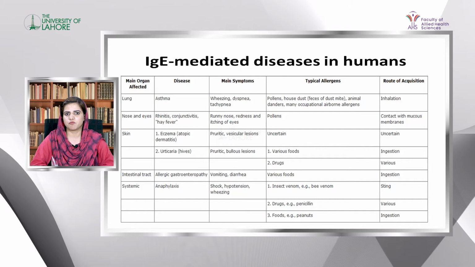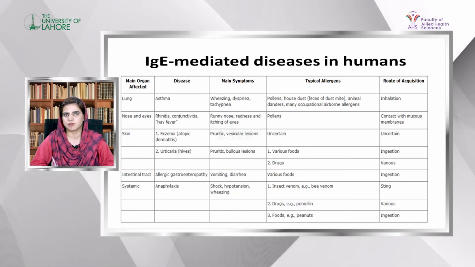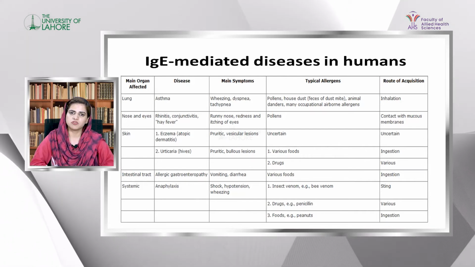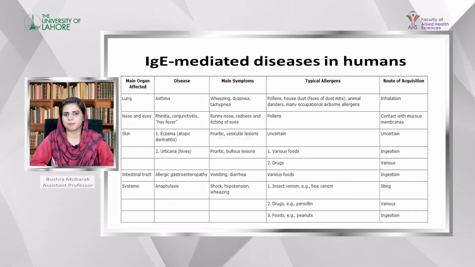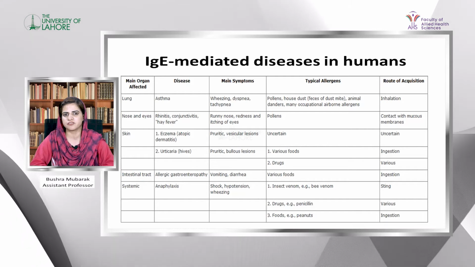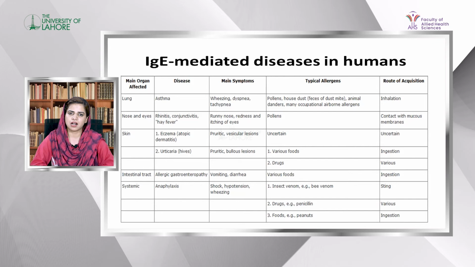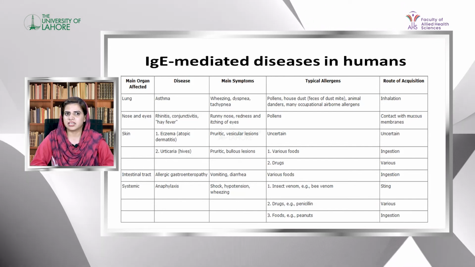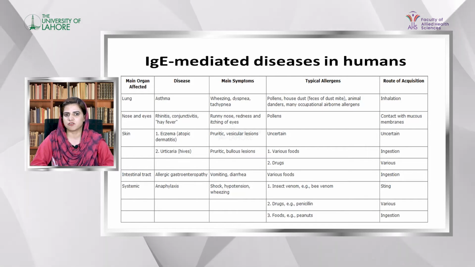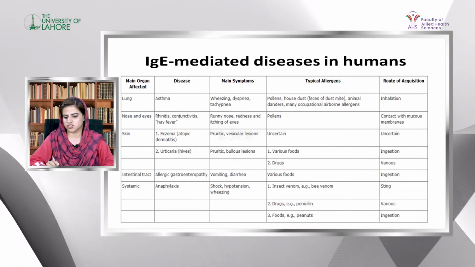In local reactions, different organs are involved. If the lungs are involved, it will result in asthma, due to allergens like pollens, house dust mites, danders, and airborne allergens. If the nose and eyes are involved, there are reactions like rhinitis or conjunctivitis, and if both occur together, it is called hay fever. If the skin is involved, there are two types of reaction, urticaria and eczema. Urticaria is also called hives, and eczema is also called atopic dermatitis. They are caused by drugs or various foods which enter the body and cause a hypersensitivity reaction.